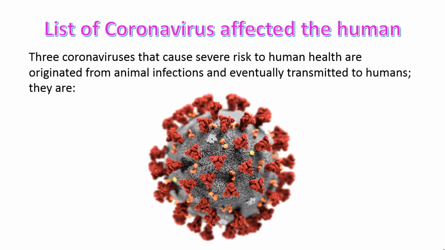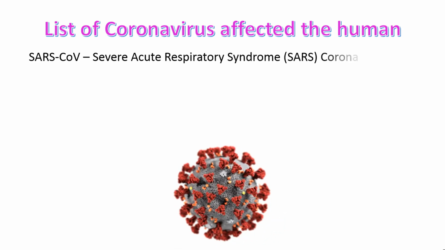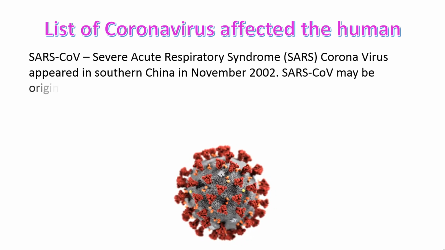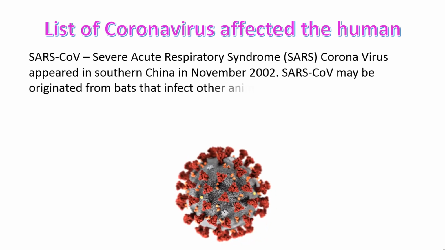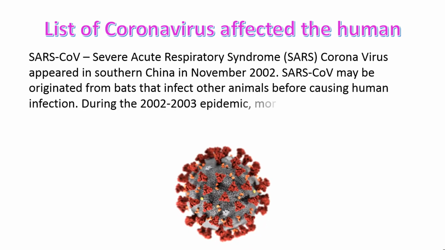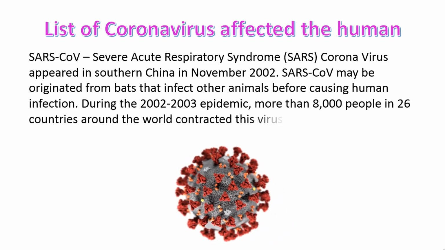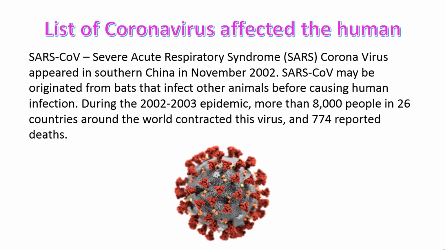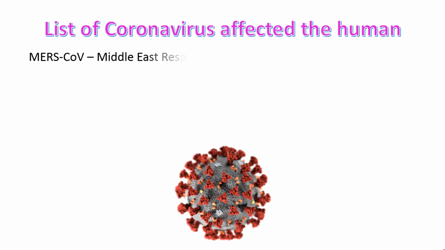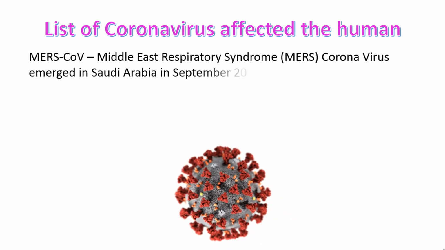They are SARS-CoV, Severe Acute Respiratory Syndrome. SARS coronavirus appeared in southern China in November 2002. SARS-CoV may have originated from bats that infect other animals before causing human infection. During the 2002 and 2003 epidemic, more than 8,000 people in 26 countries around the world contracted this virus and 774 deaths were reported. MERS-CoV, Middle East Respiratory Syndrome coronavirus, emerged in Saudi Arabia in September 2012.